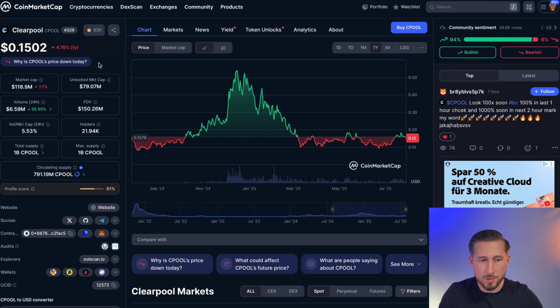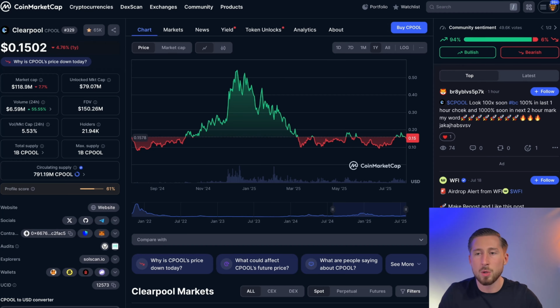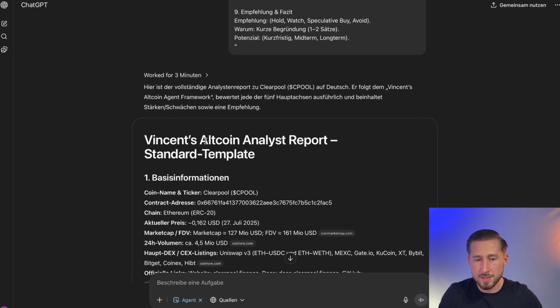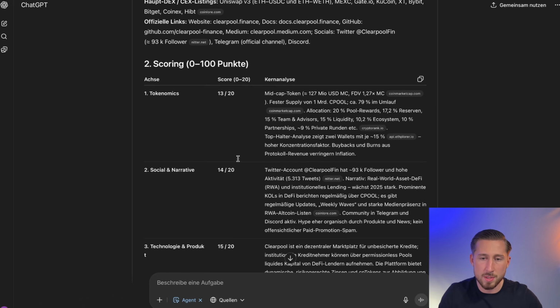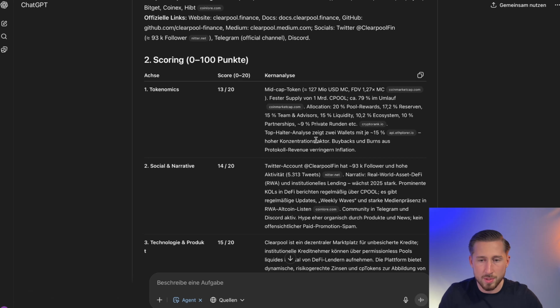118 million market cap, so it's significantly smaller. Yes, and I also sent the agent out here, and now you have a small reference point for how ChatGPT, this agent so to speak, evaluates a smaller project. Here you can see the summary. Feel free to take a screenshot at this point. In my opinion, it was also presented clearly here.